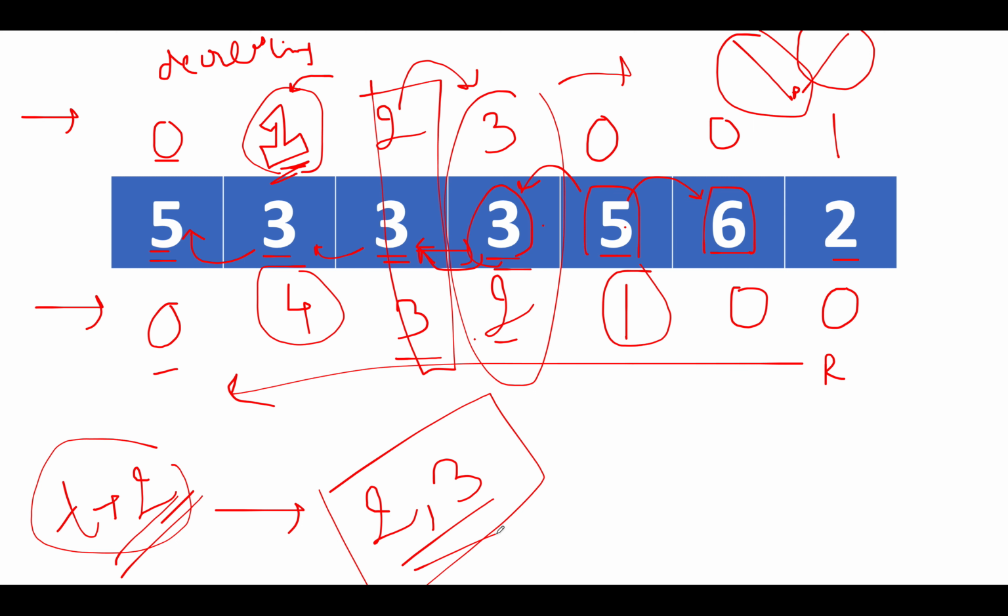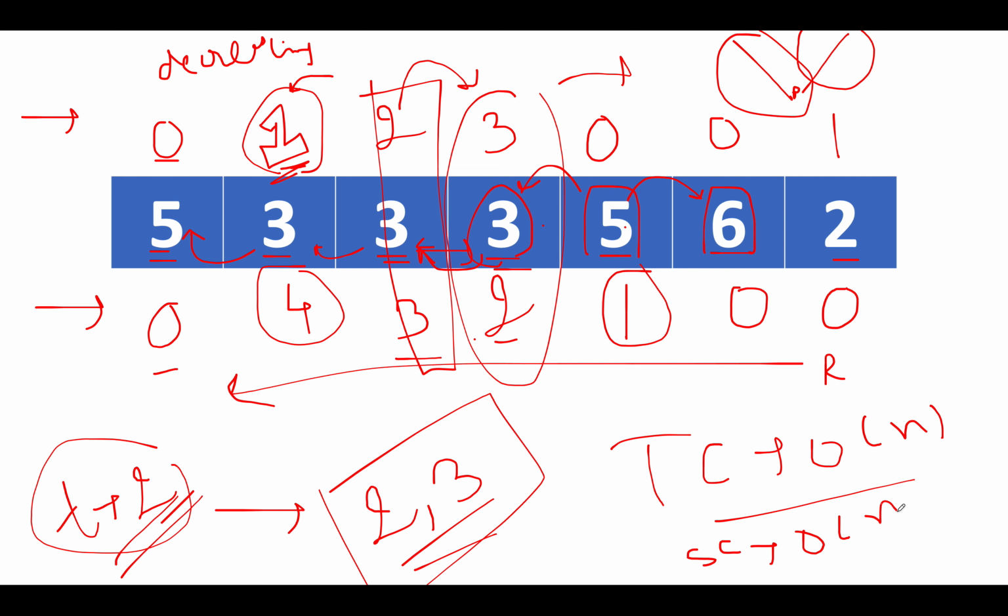Without much ado, let's quickly walk through the algorithmic part. The time complexity of this approach is order of n because we are iterating through the input array twice, and the space complexity is again order of n because we are using extra space to compute the result.